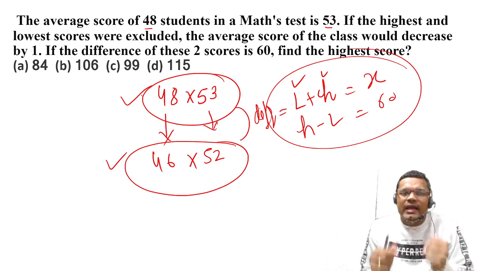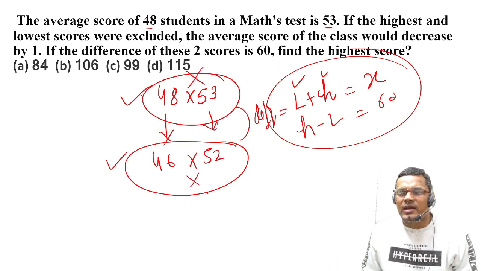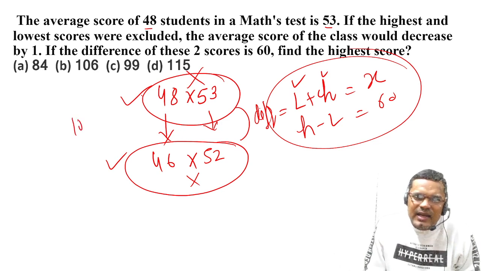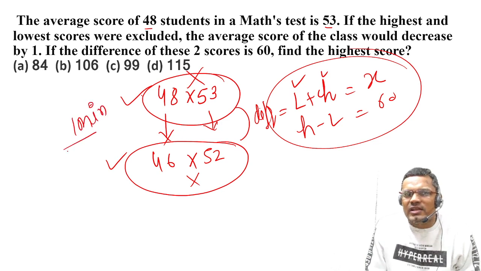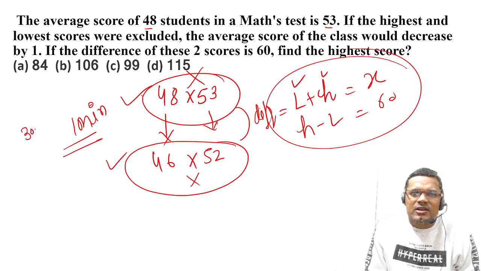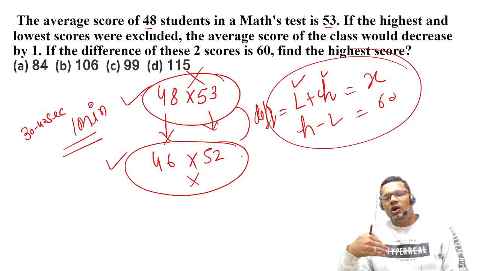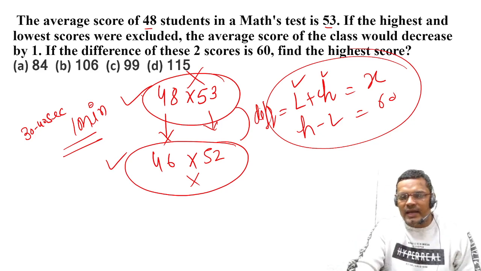So again you are calculating, the calculation is what, multiplication of these two values and multiplication of these two values. So it will again take around 1 minute to solve this question, but if you know the logic, you can do it in 30 to 40 seconds only. So what is the logic, we will talk about in the next slide.